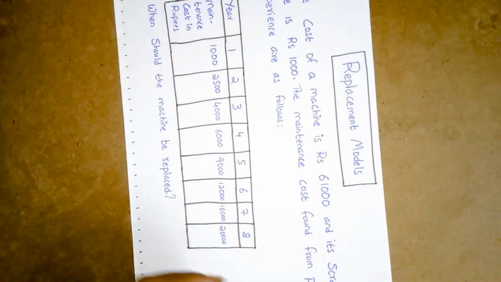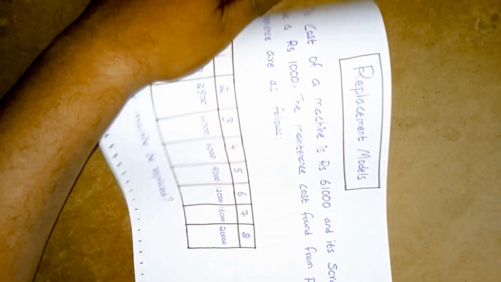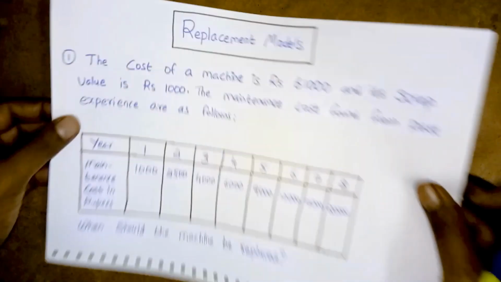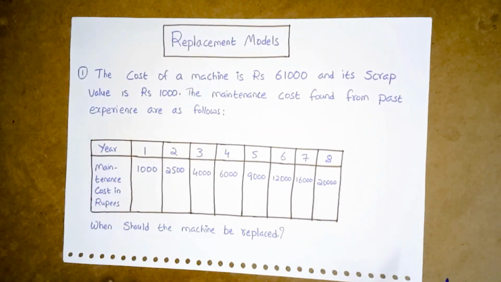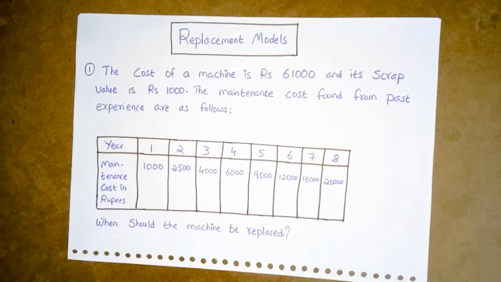So let us see this problem now, the replacement model. The easiest way to understand it is this: replacement problems are concerned with situations that arise when some items such as men, machines, or electric light bulbs need replacement due to their decreased efficiency, failure or breakdown.